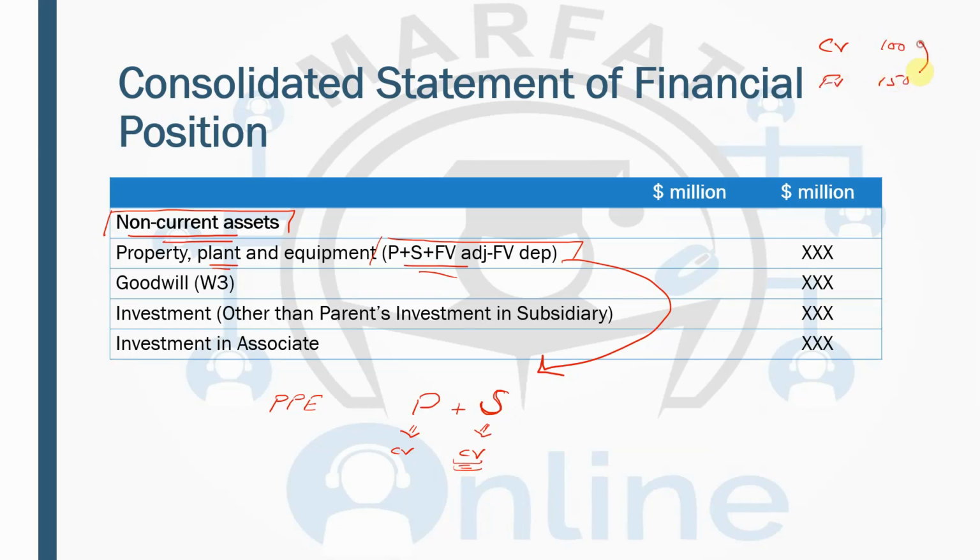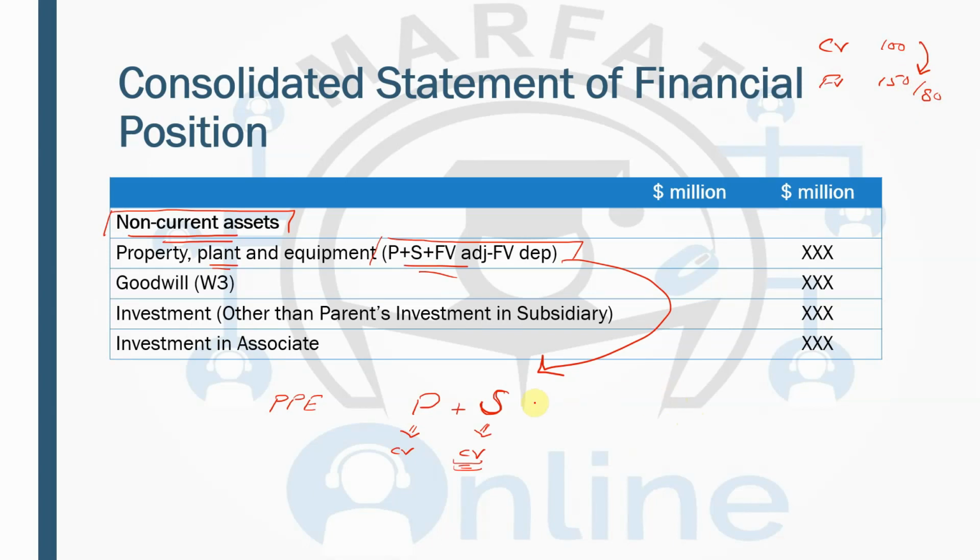That means there is a fair value uplift which you should show in your consolidated financial statements. Similarly, it can be vice versa. For example, it can be 80. Now, in that case, you have to do a downward fair value adjustment in the subsidiary's property, plant, and equipment.